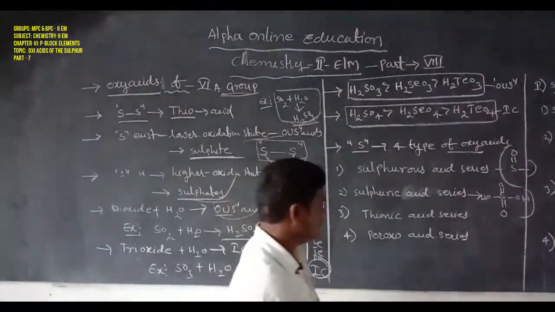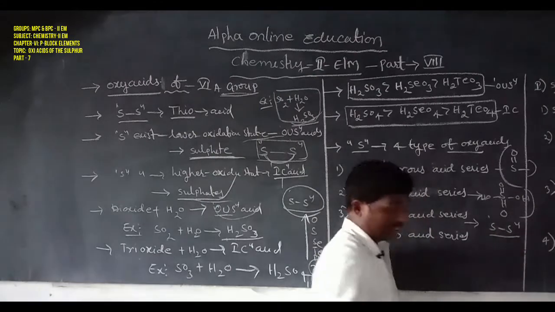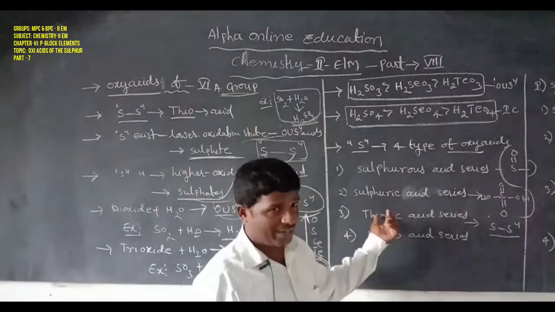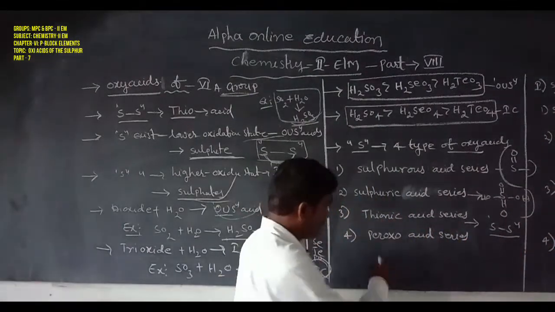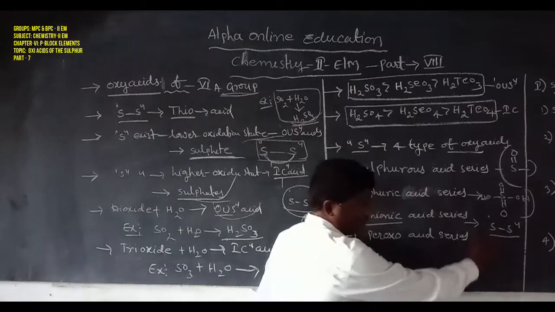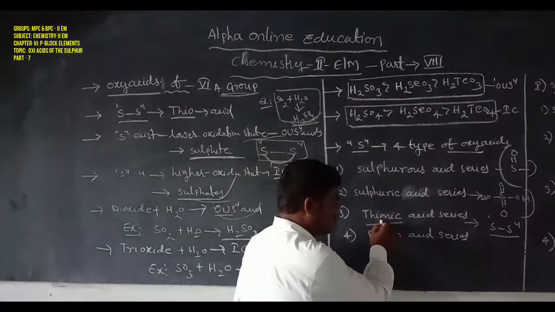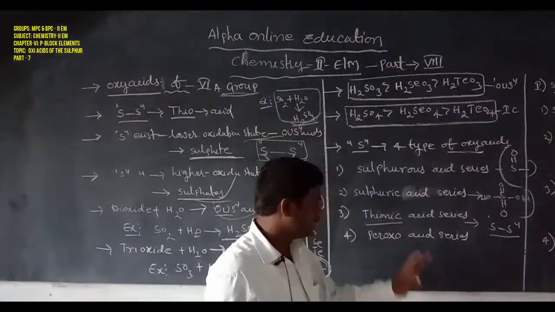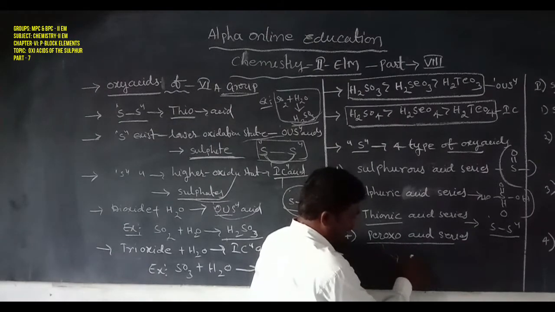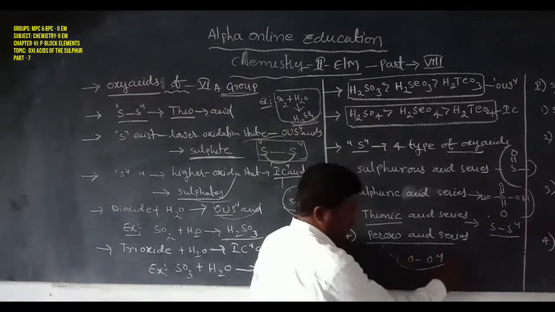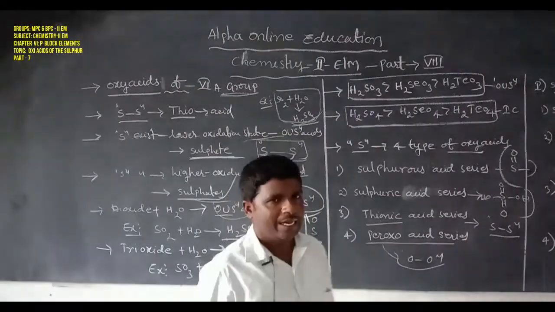Next, the third one, thionic acid. Thio means an S–S linkage, a sulfur linked with another sulfur atom. That is also called thio, or the thionic acid series. Peroxo acid series: peroxo means an oxygen bonded to another oxygen atom. That is also known as the peroxy acid series.